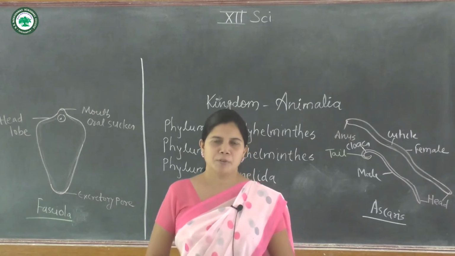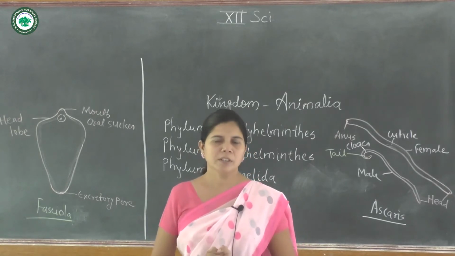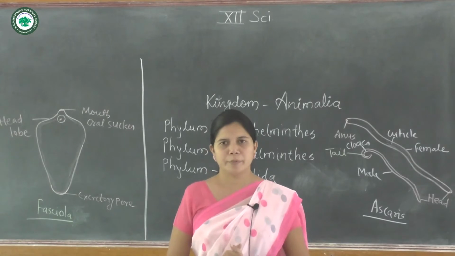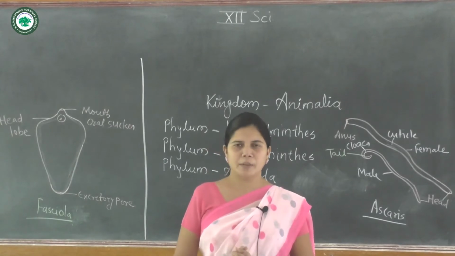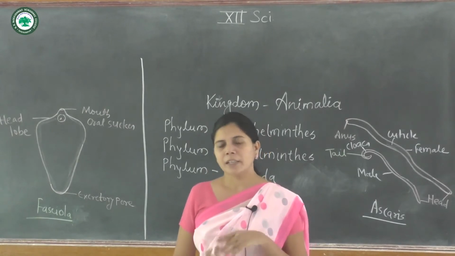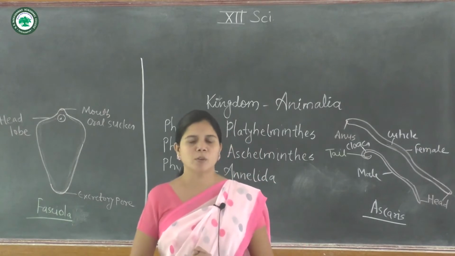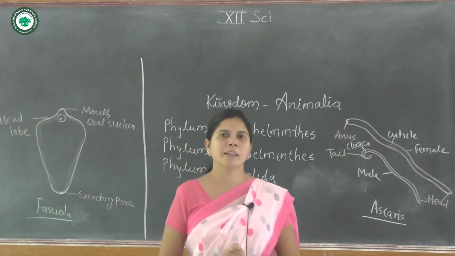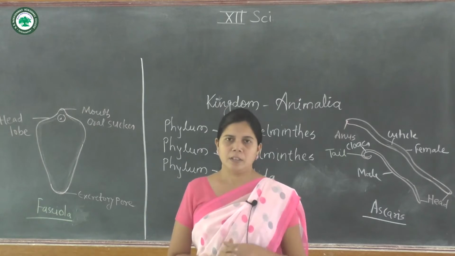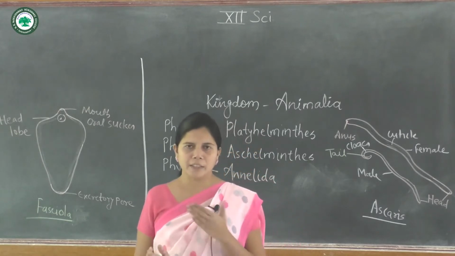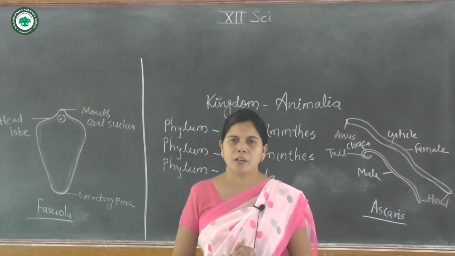In the previous video, we discussed the classification of animals in the kingdom Animalia. The classification depends on criteria such as body plan, symmetry, segmentation and cellular organization.